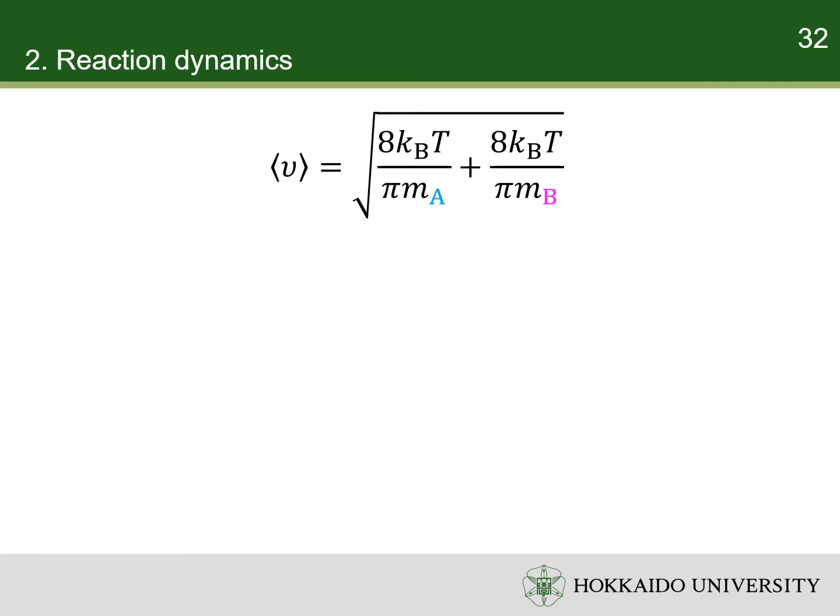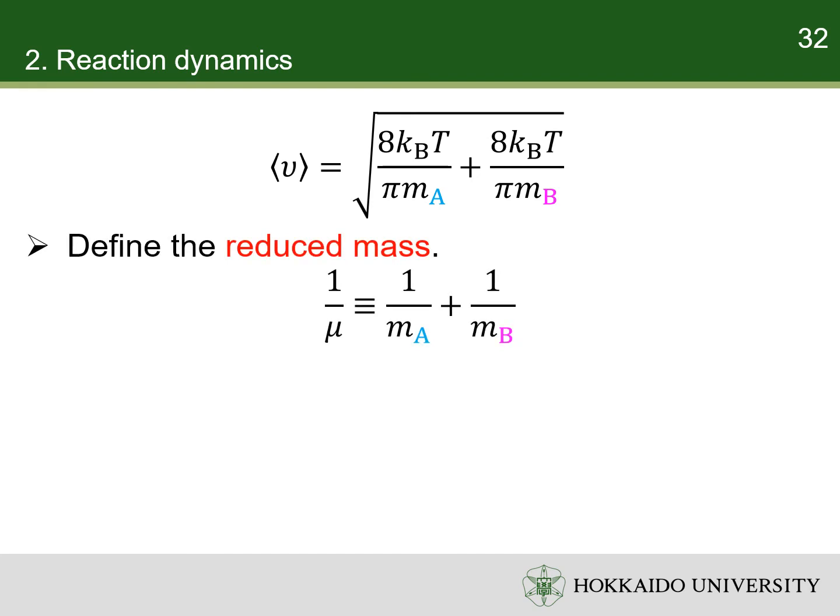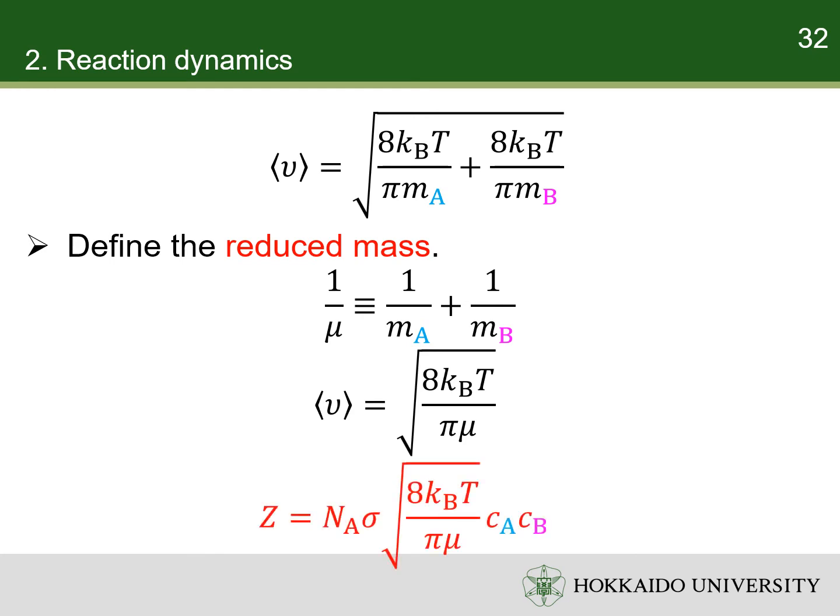To simplify the expression of mean relative speed, define the reduced mass. Then, the mean relative speed has the same form as the mean speed of a species of particles. Finally, we have got the expression of the molar concentration of collision frequency between two species of particles.